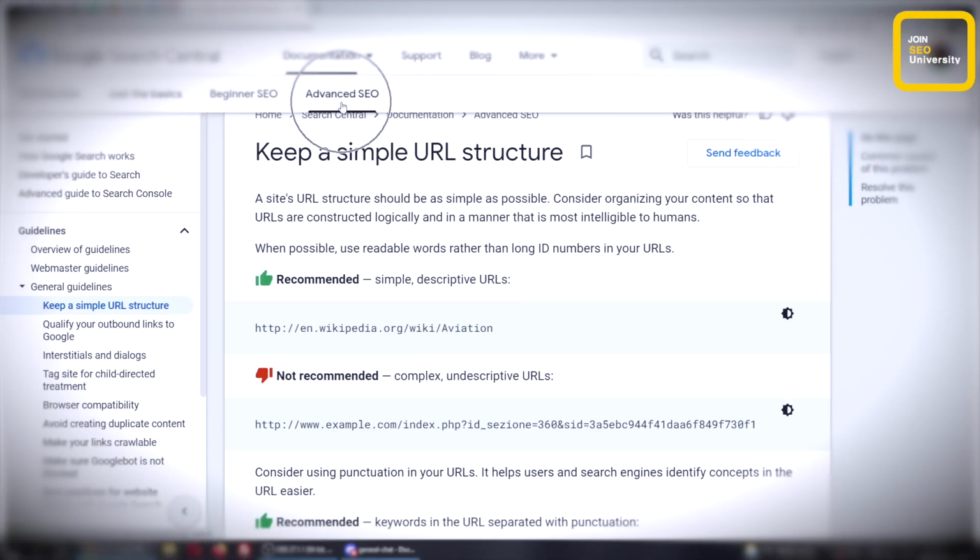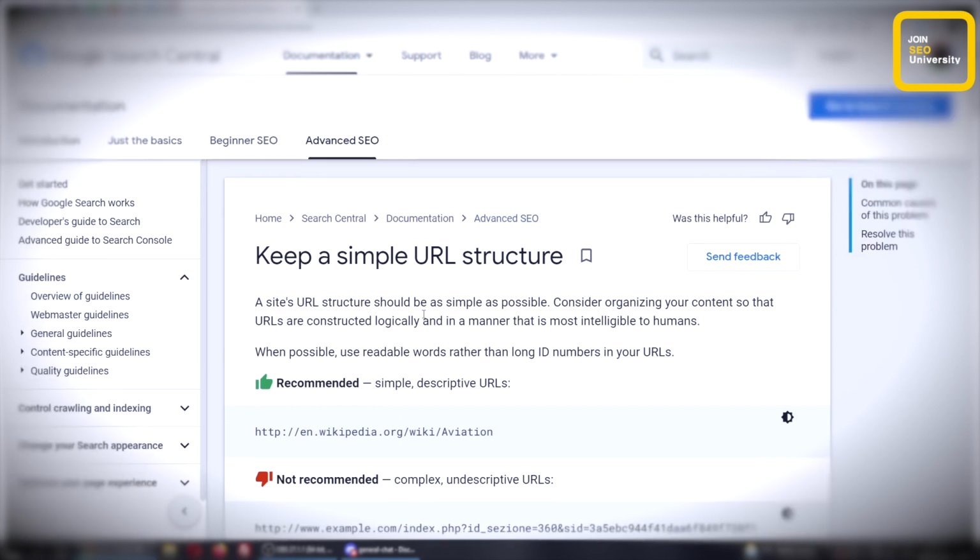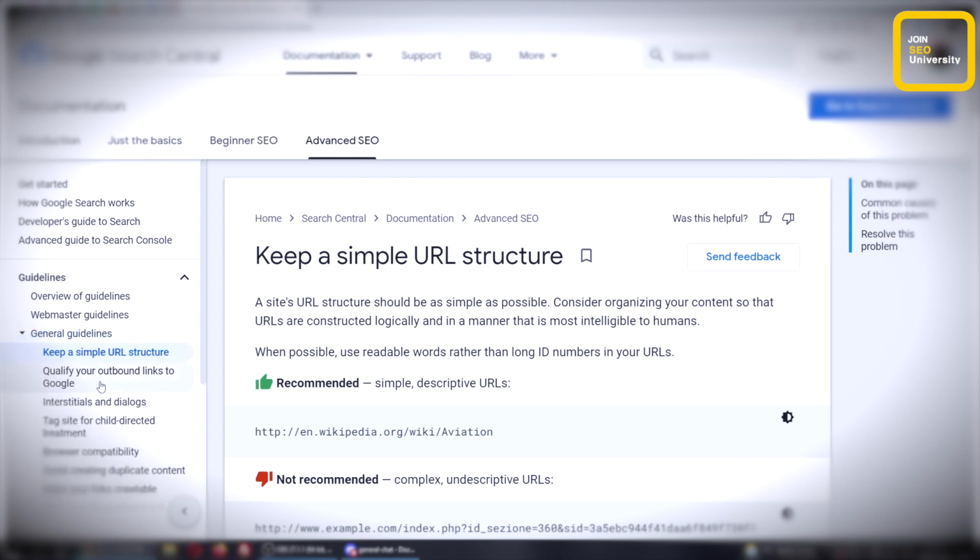So let's take a look at the Google Webmaster Guidelines, the general guidelines, and give you some free SEO advice and free SEO tips on whether those are truth or lies and what you should do. Okay, so I'm looking at the Advanced SEO general guidelines here, and they're very important to pay attention to. We've been going over the beginner SEO and the advanced SEO, Google Search Central Webmaster Guidelines, and so here are the general guidelines, and we're going to go through them one at a time to see if they are true or lie. So the first thing they say is keep a simple URL structure.